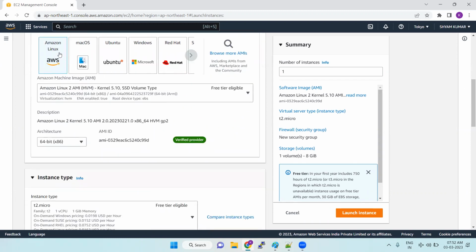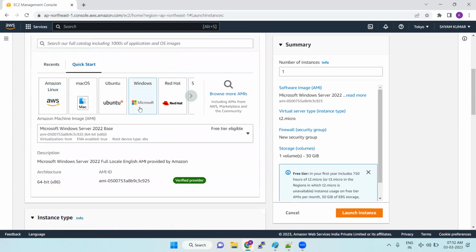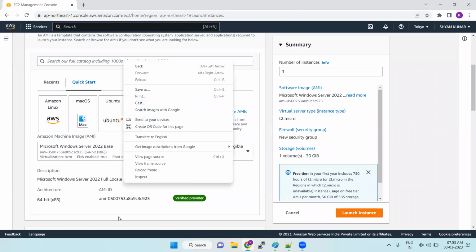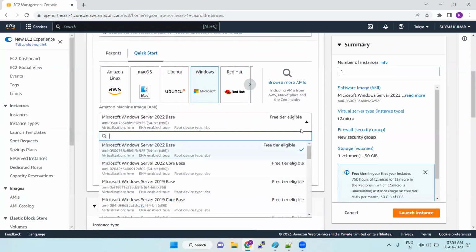So once you select this operating system like Windows, suppose I want to go with Windows. Now we need to select the Windows. The highlighted one is Windows, which means we have selected the operating system as Windows. Okay, so next step is here we have AMI IDs. If you see here, everywhere we have AMI IDs.